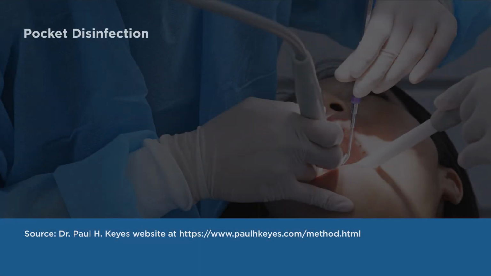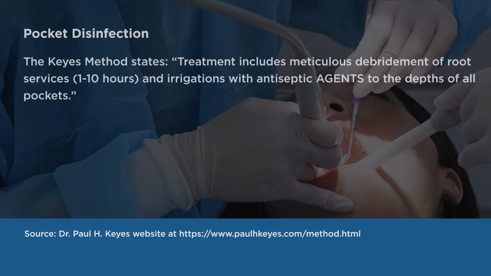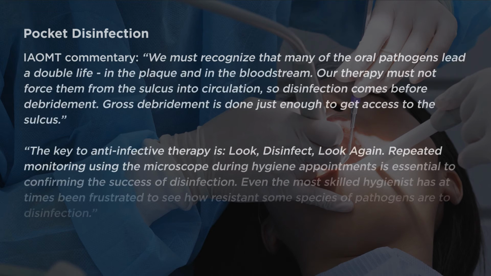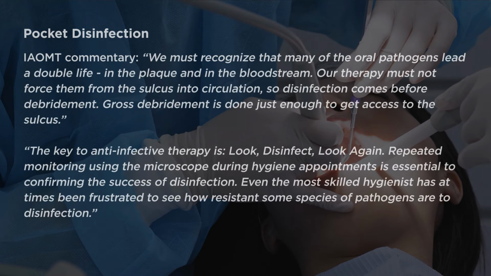Pocket disinfection. The Keyes method states, quote, "Treatment includes meticulous debridement of root surfaces, 1 to 10 hours, and irrigations with antiseptic agents to the depths of all pockets." End quote. The source for this is Dr. Paul H. Keyes' website, www.paulhkeyes.com/method.